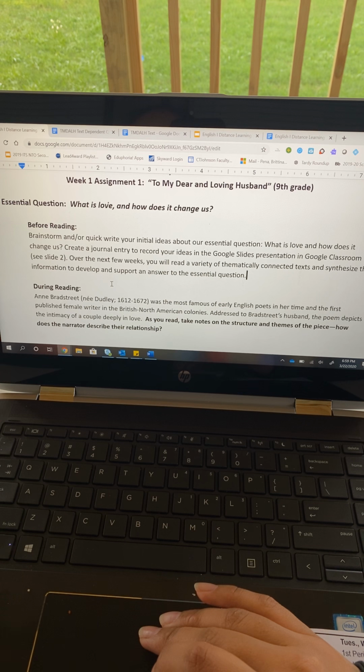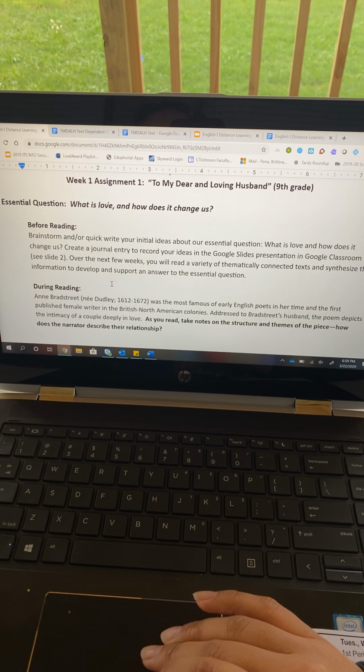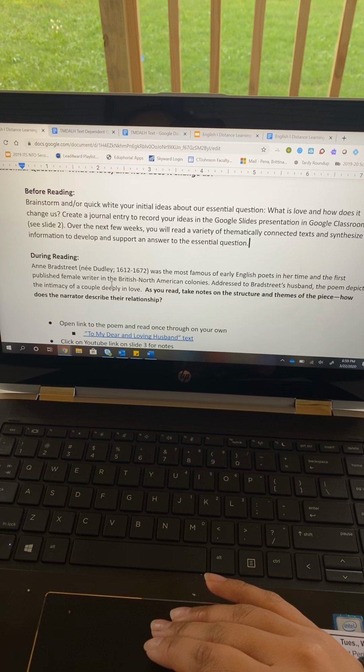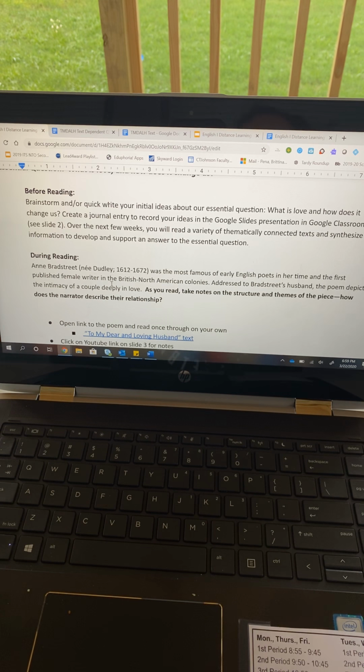So this first assignment will be over the poem To My Dear and Loving Husband. The assignments for this poem are divided into three parts: before reading, during reading, and after reading. Throughout this poem, you will be answering the question, what is love and how does it change us? And before reading instructions, it says brainstorm and or quick write your initial ideas about our central question. What is love and how does it change us?